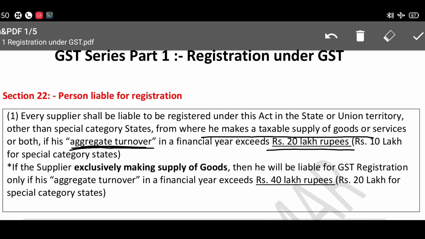If the supplier is exclusively making supply of goods, he will be liable to GST registration if his aggregate turnover exceeds 40 lakh rupees, and in case of special category states, 20 lakhs.